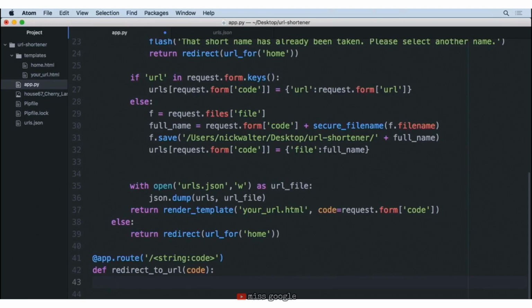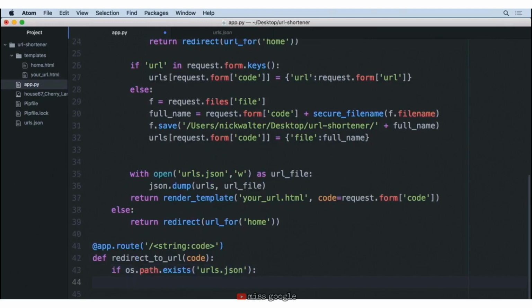So we've got to first check and see if our urls.json is there. So we're going to say if os.path.exists, and we are looking for our urls.json. Okay, so if this is the case, let's add our colon at the end there. We want to go ahead and open that file.